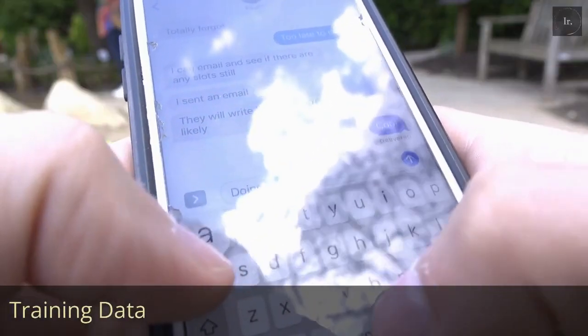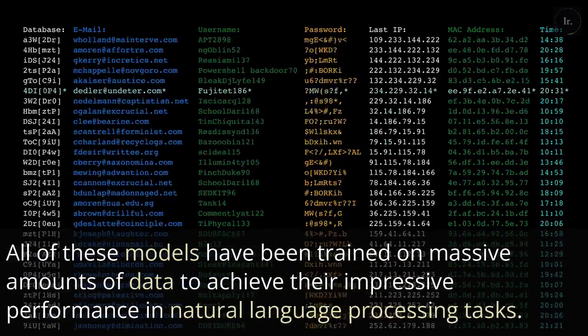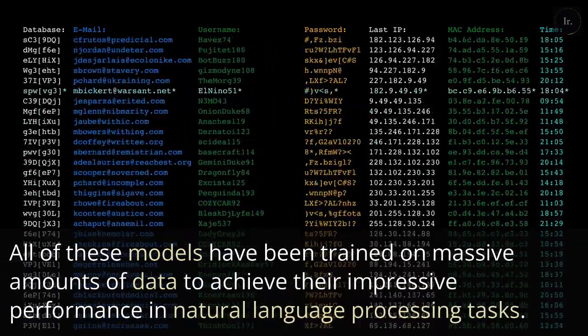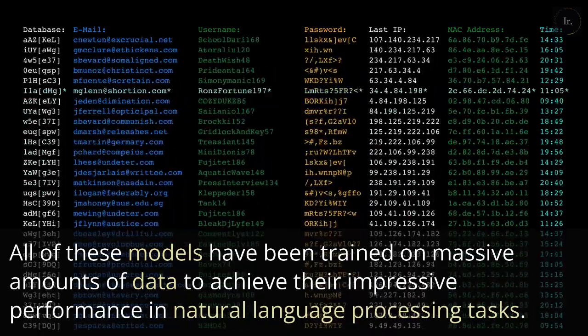Training data. All of these models have been trained on massive amounts of data to achieve their impressive performance in natural language processing tasks.